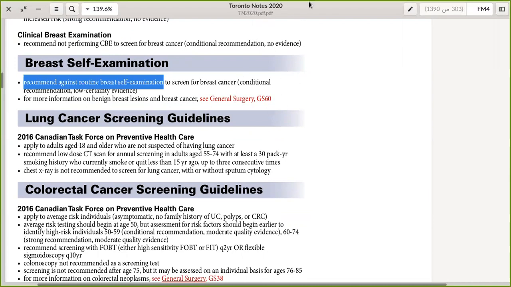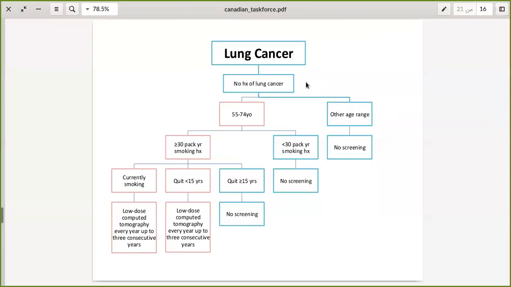I also will be going to show you the algorithm for lung cancer screening guidelines. So this is the lung cancer screening guidelines algorithm. So when the patient has no history of lung cancer and he turned 55, his age is 55 up to 74, we will be inquiring about smoking history.